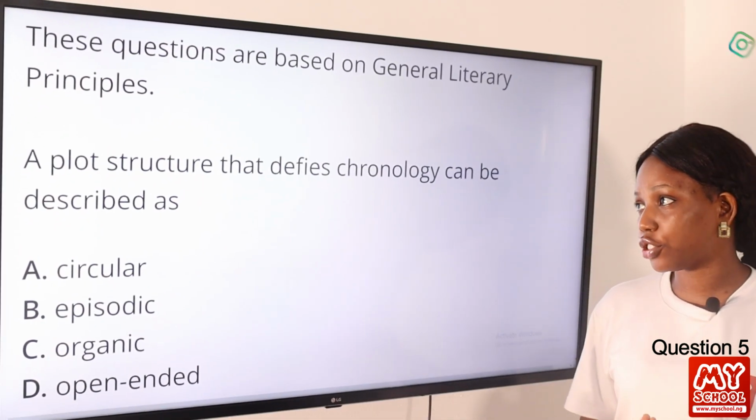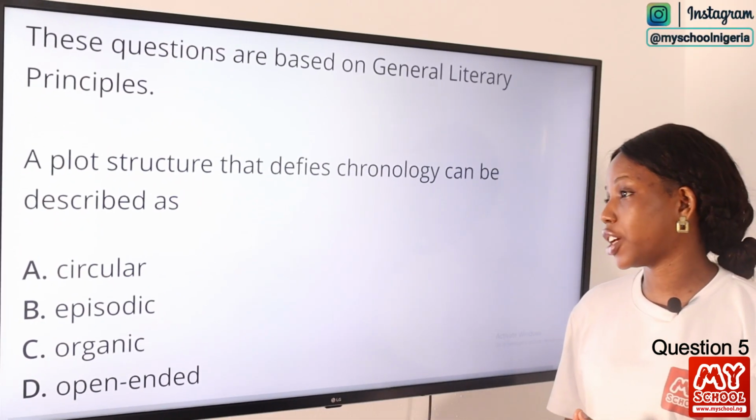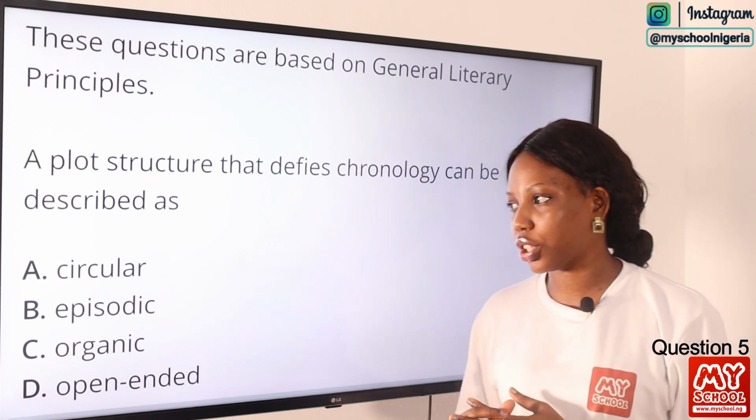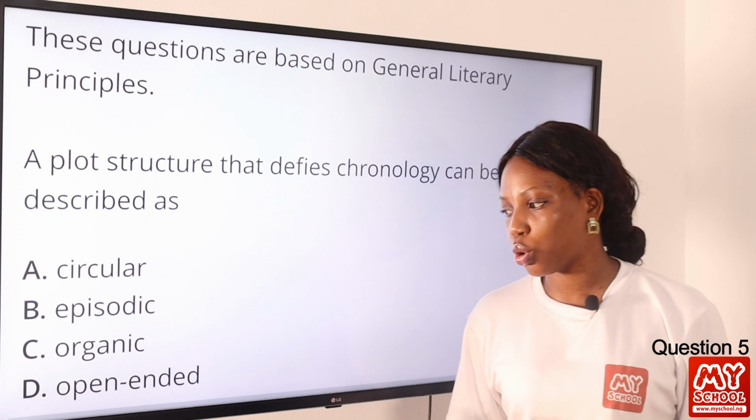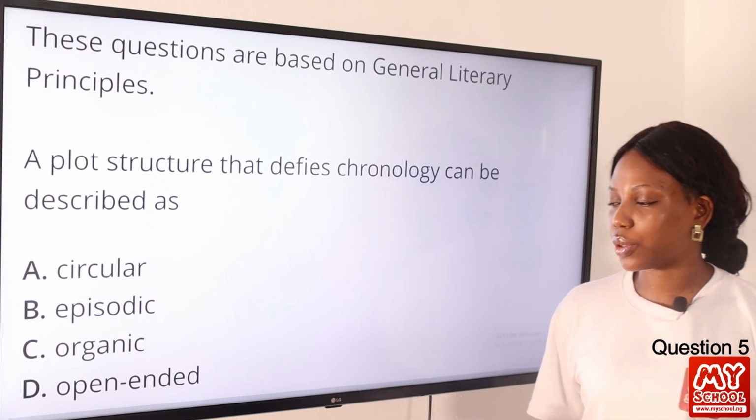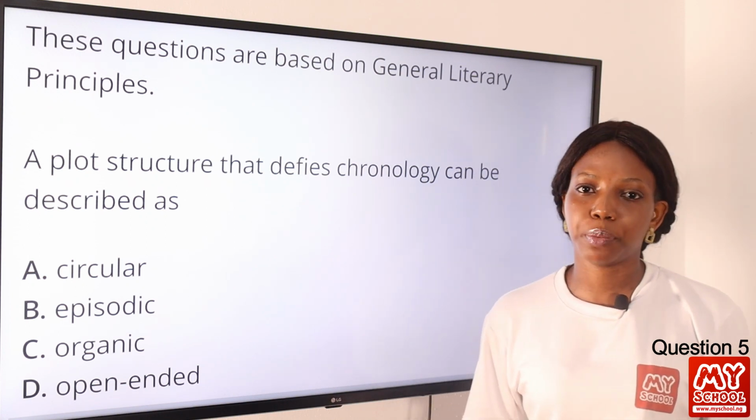Question 5. A plot structure that defies chronology can be described as dash. Option A, circular. Option B, episodic. Option C, organic. Option D, open-ended. The answer to this question is definitely option B, episodic.